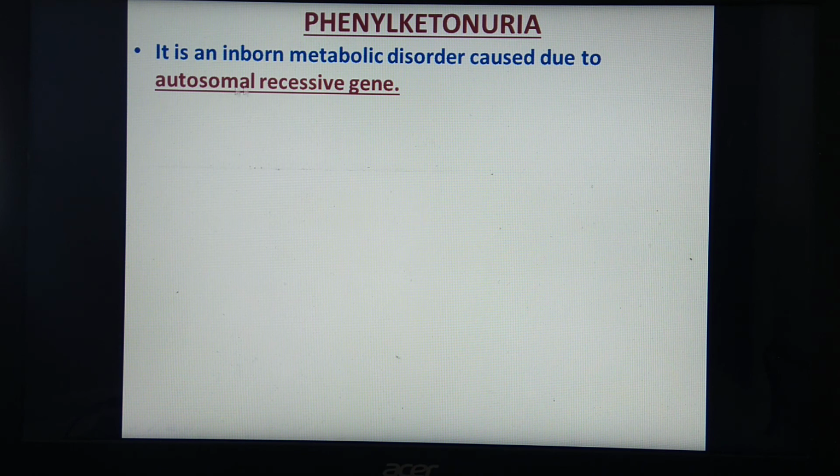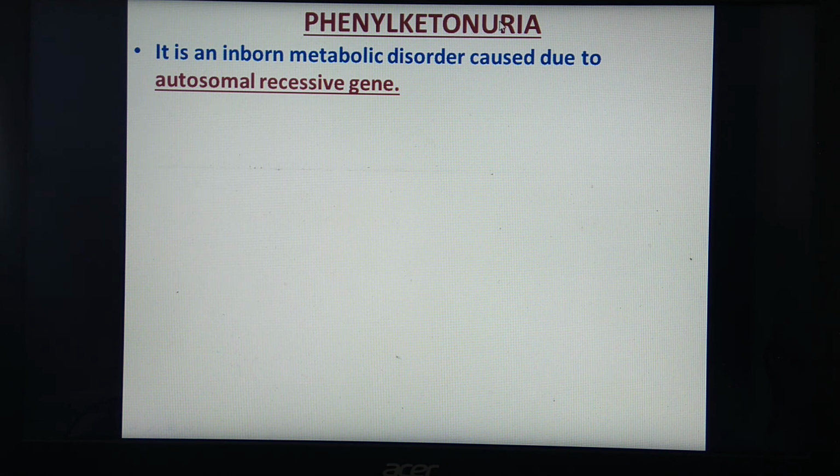We'll see another example. It is for autosomal recessive gene. The example is phenylketonuria. It is an inborn metabolic disorder caused due to autosomal recessive gene. I think you remember that expression of a recessive gene takes place when this recessive gene is present in pair. Because if a dominant gene is present along with this recessive gene, then the dominant gene will express itself.